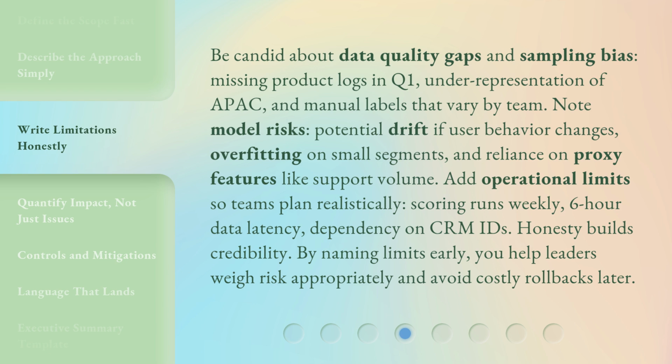Be candid about data quality gaps and sampling bias. Missing product logs in Q1, underrepresentation of APAC, and manual labels that vary by team. Note model risks: potential drift if user behavior changes, overfitting on small segments, and reliance on proxy features like support volume. Add operational limits so teams plan realistically. Scoring runs weekly, 6-hour data latency, dependency on CRM IDs. Honesty builds credibility. By naming limits early, you help leaders weigh risk appropriately and avoid costly rollbacks later.